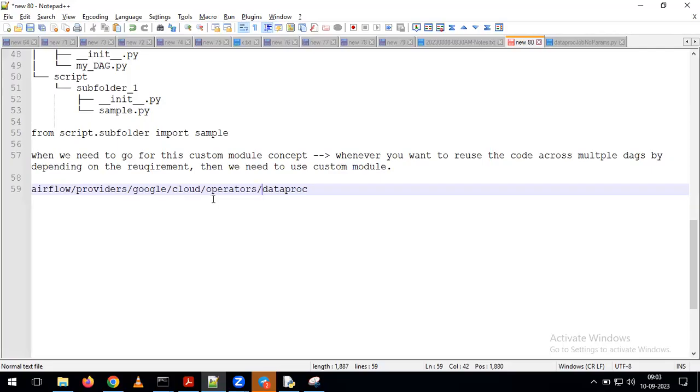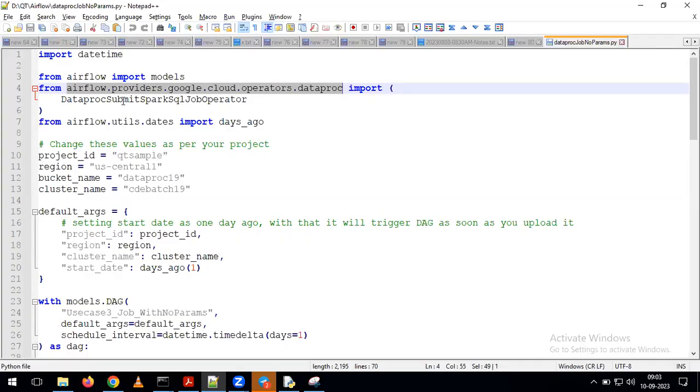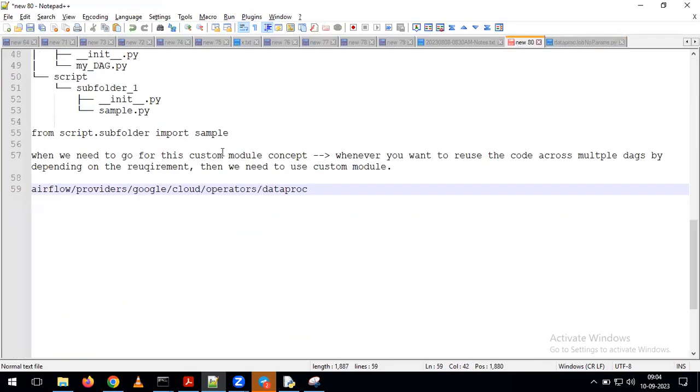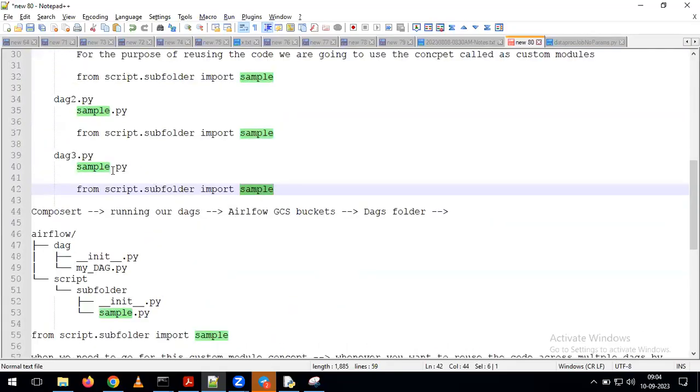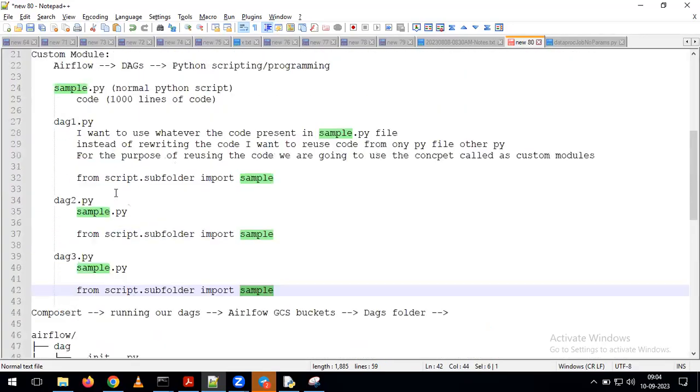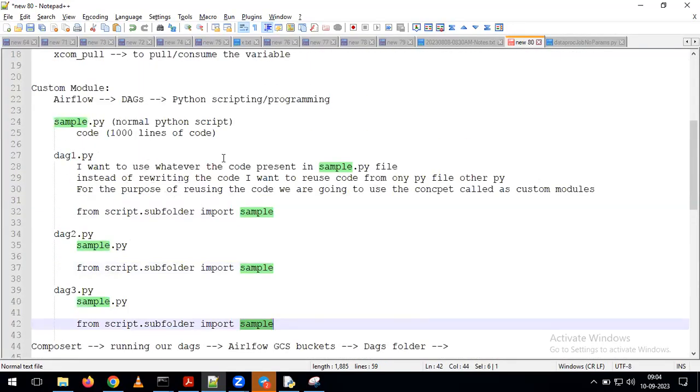If you want to use this module in our code, I simply give the whole path here, but instead of giving the slash, I give a dot. In the same way, if you keep your custom modules, we just give the path of your custom module. Instead of script/subfolder, we give script.subfolder. After that, we give import sample. In this sample, we can see the whole code. That code we can reuse across multiple DAGs depending on the requirement. So overall, whenever you want to reuse any existing functionality, we need to go for the custom module.